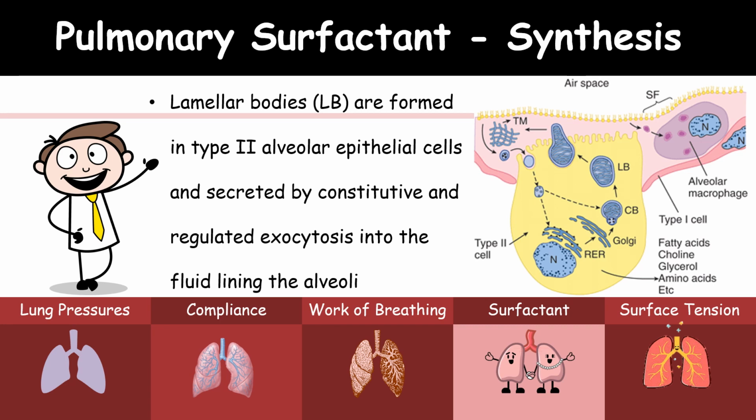So synthesis by the type 2 alveolar cell. This is the type 2 alveolar cell, and here you can see this is the type 1 alveolar cell. So these type 2 alveolar cells are where the synthesis of the surfactant happens. They are secreted by constitutive and regulated exocytosis into the fluid lining the alveoli.